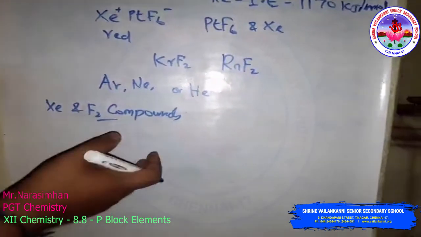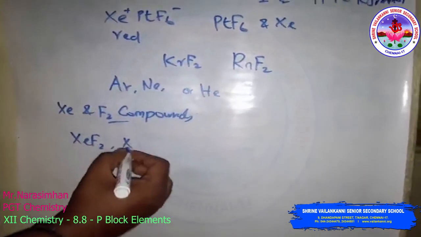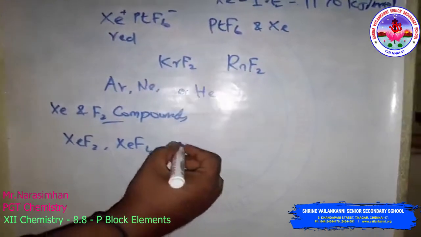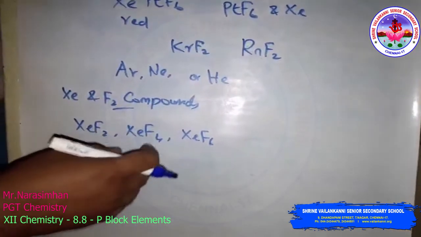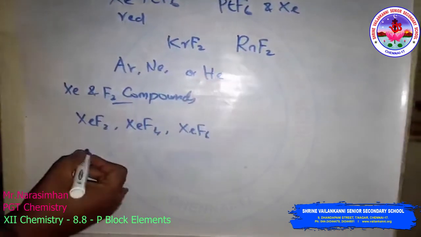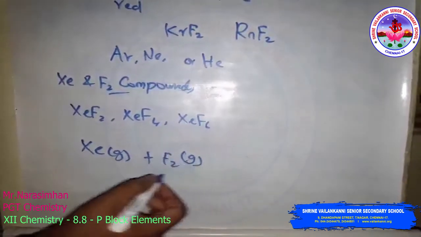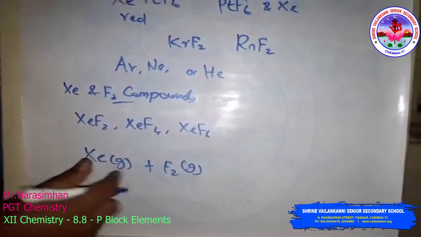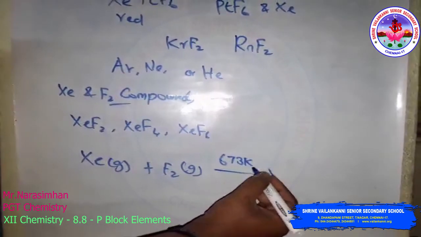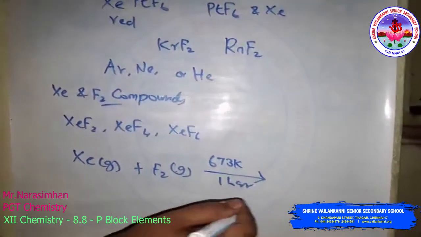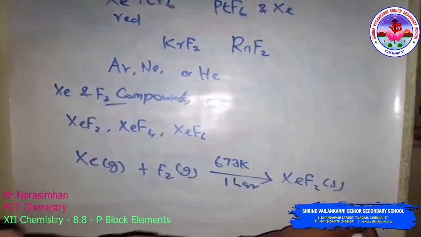Xenon forms three binary fluorides, xenon difluoride, xenon tetrafluoride, and xenon hexafluoride, by the direct reaction of the elements under appropriate experimental conditions. For example, xenon gas reacts with fluorine gas. Here xenon is in excess, the temperature is 673 Kelvin and the pressure is 1 bar. They form xenon difluoride, which is a solid.